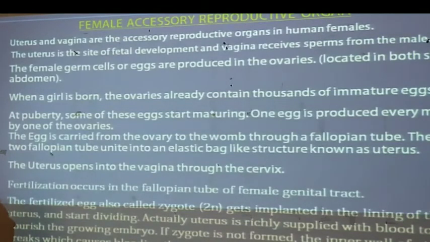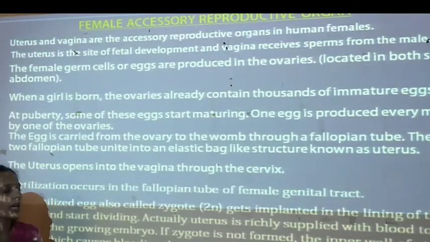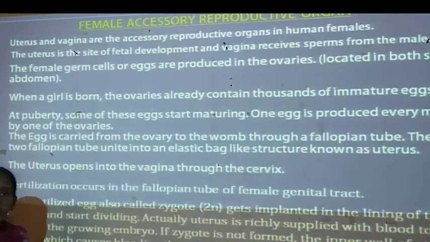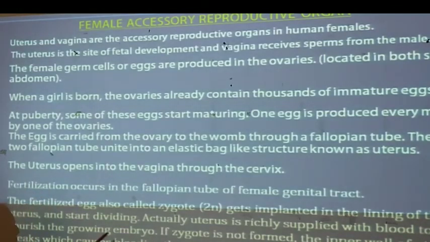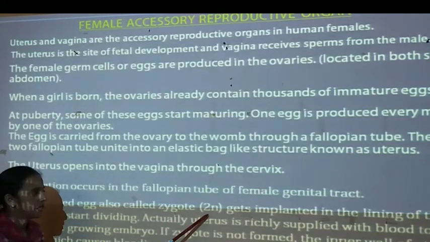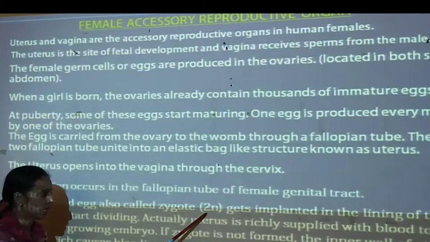When mating takes place, sperm cells from the semen go into the fallopian tube, and there the ovum, the egg cell from the ovaries, is also carried into the fallopian tube. These sperm cells and the ovum unite together, and this fertilized egg is called the zygote. It is a diploid cell, that is 2n.